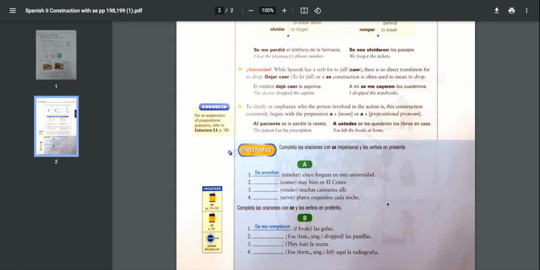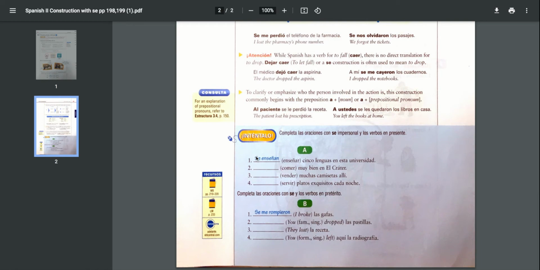All right, so if you would please do inténtalo. Let's just go through the examples and then go ahead and finish inténtalo, and then I will provide an answer key for you to check your answers. Okay, so the first one, you need to completa las oraciones con se impersonal y los verbos en presente. So all the verbs in the present, okay? So here they give you the verb and you've got to put the impersonal se, and then just look at this. Is it plural or singular? Cinco lenguas. That is plural, so that's why you say se enseñan, okay? Enseñan, third person plural.